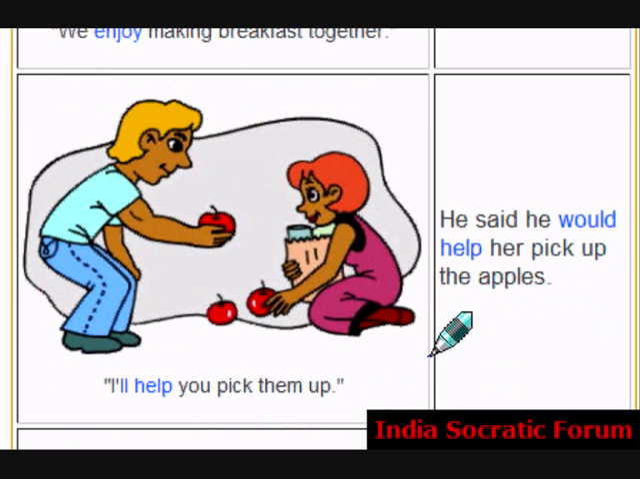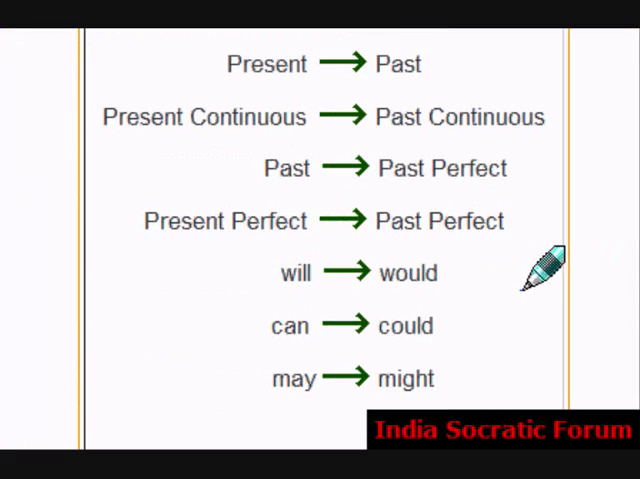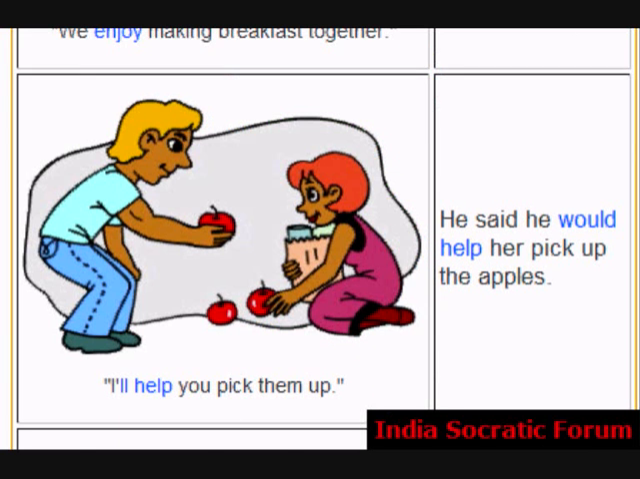One more example. Direct speech. This guy is telling that girl, "I'll help you pick them up." I will becomes I'll help you pick them up. What did he say to her? He said he would help her pick up the apples. Remember the rule: will becomes would, can becomes could, etc. So, we will go to another example.